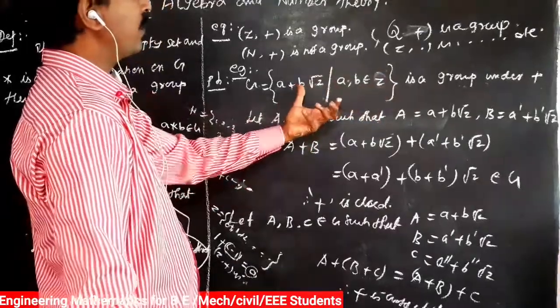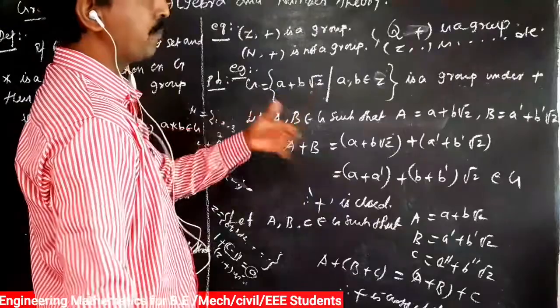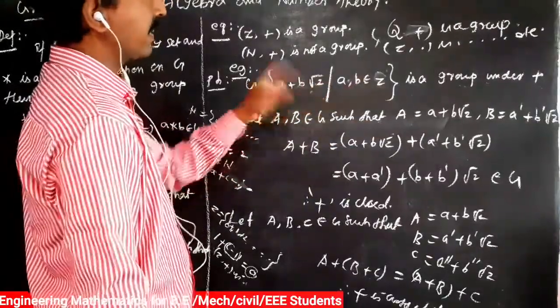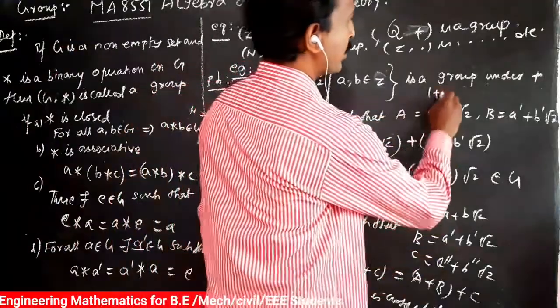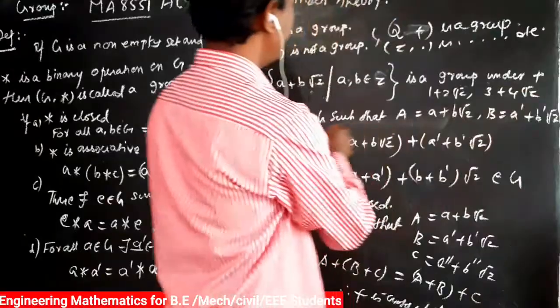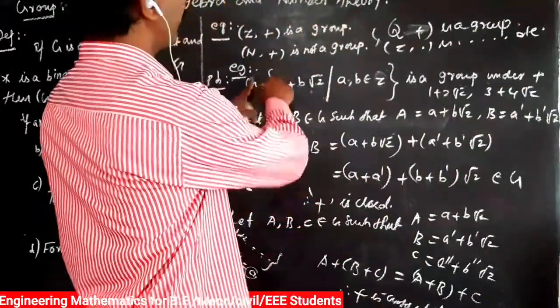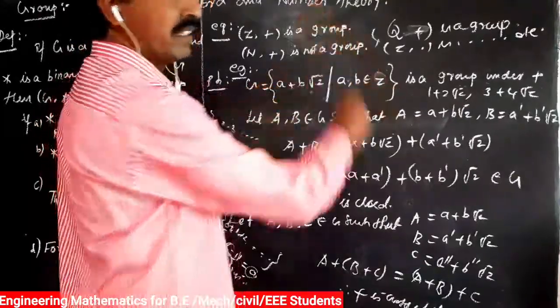So we take any two elements in that G, such that a equals a plus b root 2, and b equals another element a1 plus b1 root 2. Or we write 1 plus 2 root 2, or 3 plus 4 root 2. These are the elements in that G. The format is that G is of the form a plus b root 2, such that a, b belong to the set of integers.